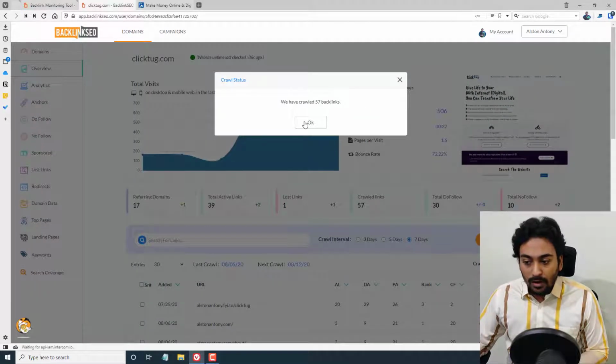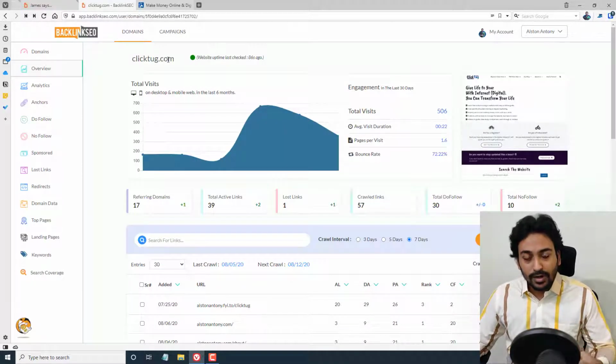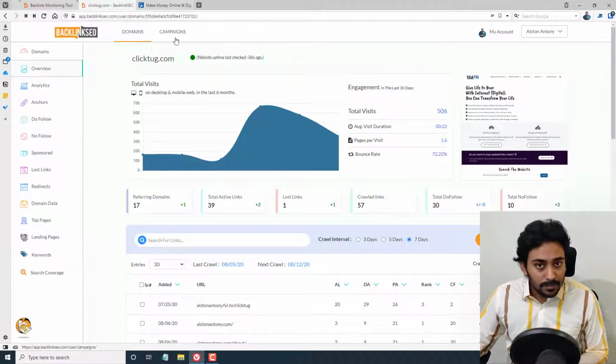This is how an already tracked domain project will look. First, you have the component of analytics and data. The second component is the campaign part. First, let me look into the domain analytics part.